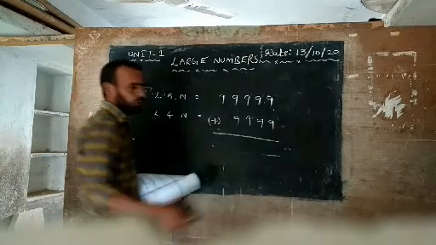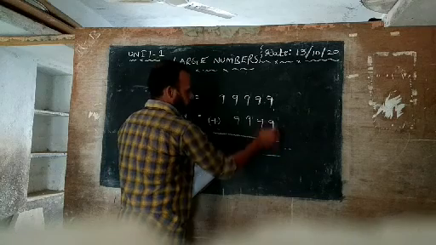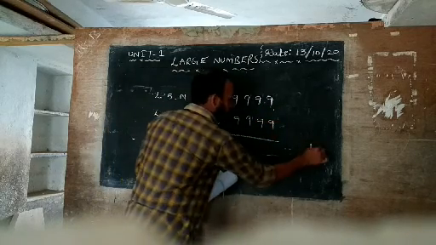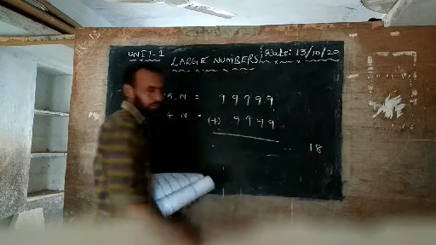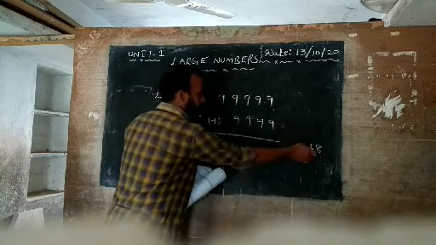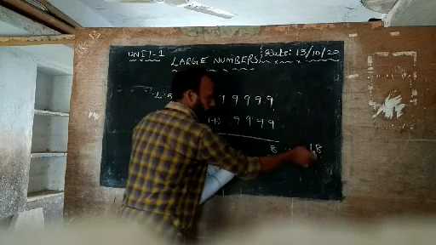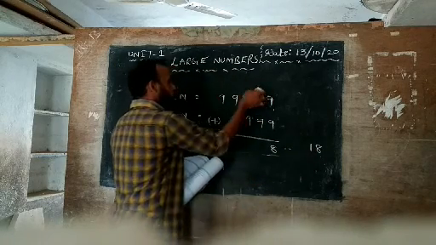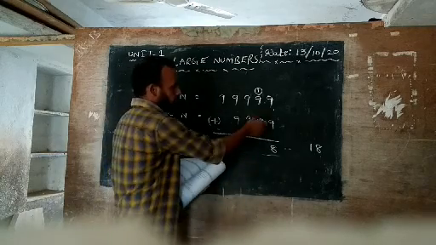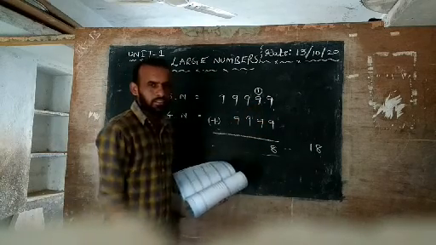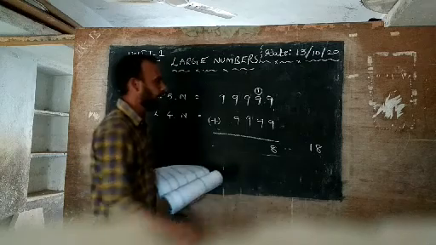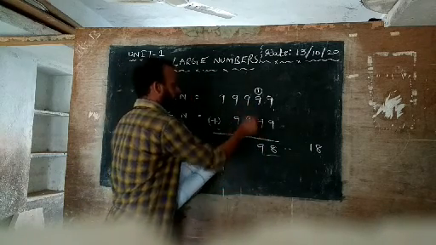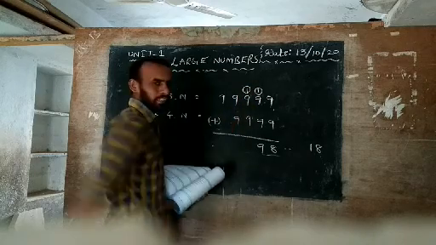Like addition. So 9 plus 9, 18. In this 18, ones place, what? 8. You write 8 below the ones place. Tens place has here 1. This 1 you carry to the tens place. Now 9 plus 9, how much? 18. 18 plus 1, 19.